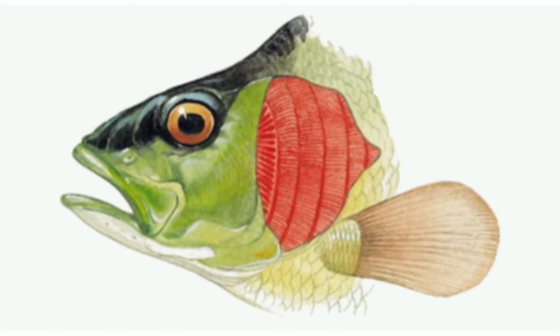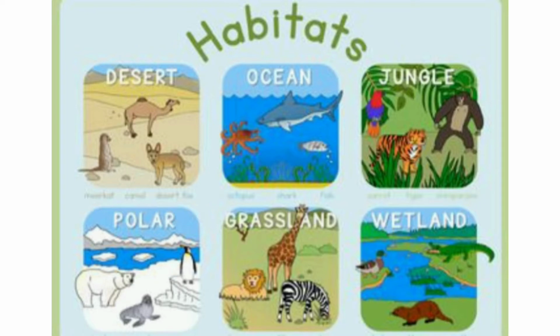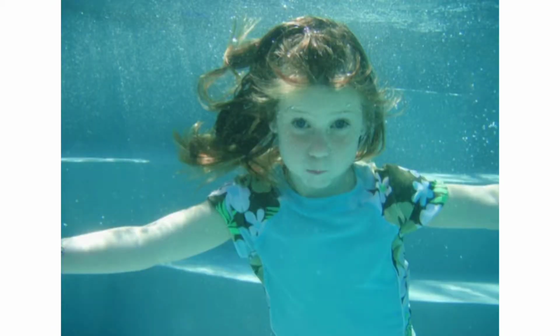What are the different habitats found on Earth? Deserts, rainforests, grasslands, mountains, polar regions, oceans, and freshwater. Can human beings live in water? No, humans do not have gills, so we cannot breathe underwater because our lungs do not have enough surface area to absorb enough oxygen from water.